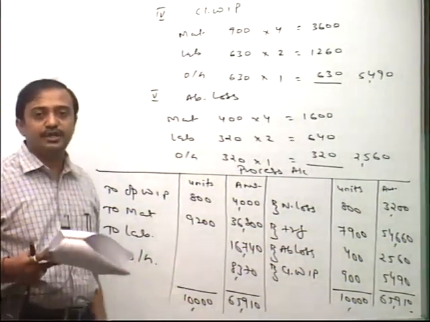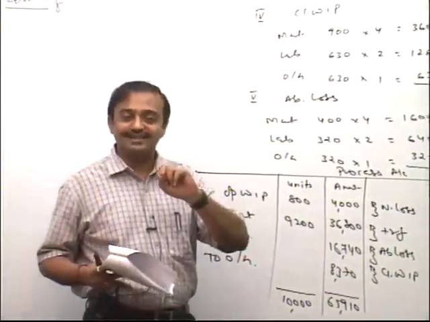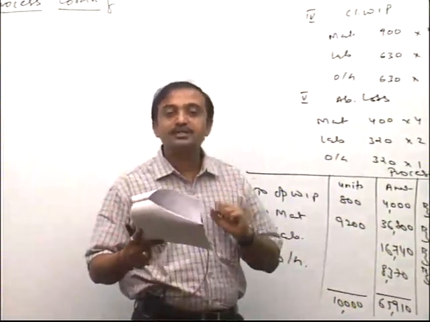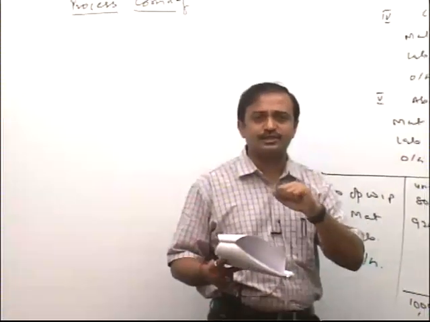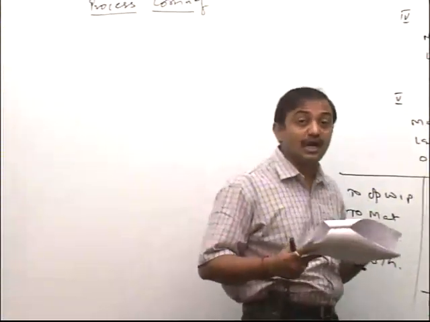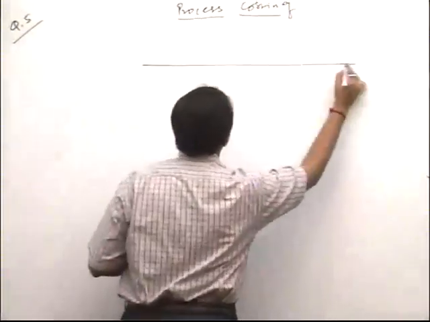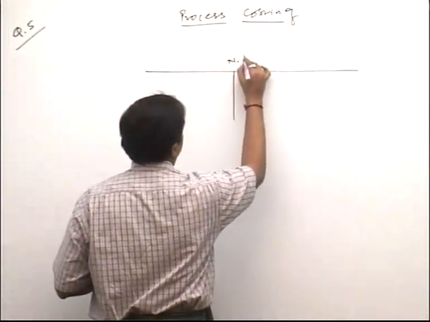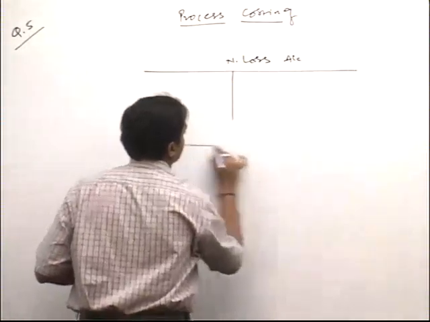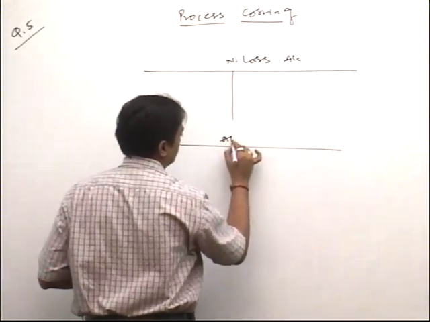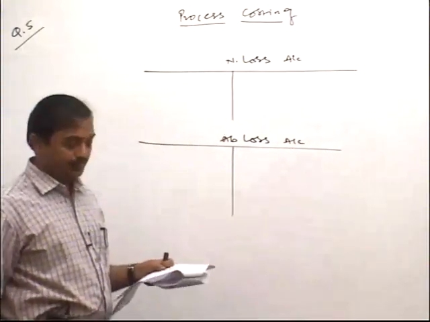Completed, friends, the process accounts. Now I just present to you two additional ledgers, that is, other ledgers we can say: normal loss account and abnormal loss account, one by one. Please emphasize. We already saw in the first 4 questions that we prepared these things. Please check how to proceed. Normal loss account, and abnormal loss account.